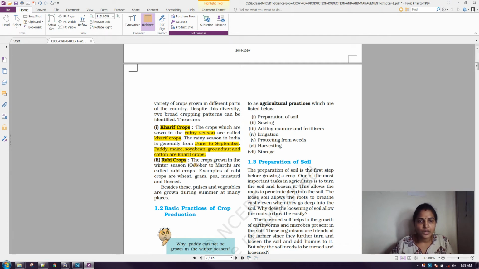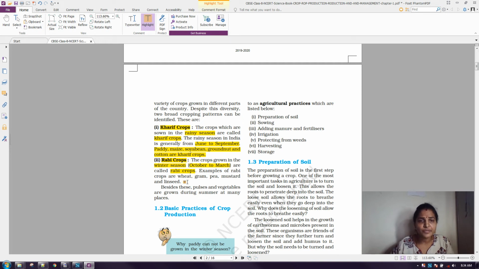Now we'll move to the next one, that is rabi crops. These crops are grown in the winter season. And what is the season here? October to March. So the winter season is from October to March. The plants we can grow in the winter season, October to March, come under rabi crops.